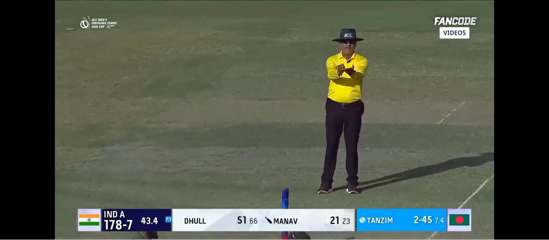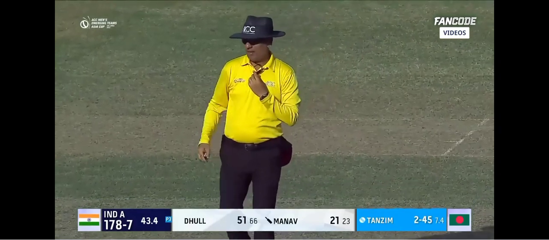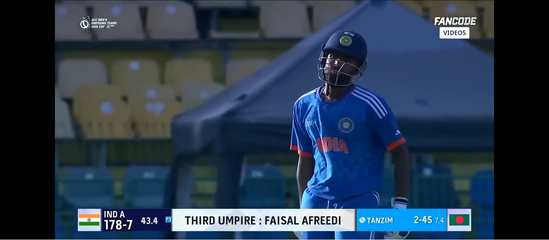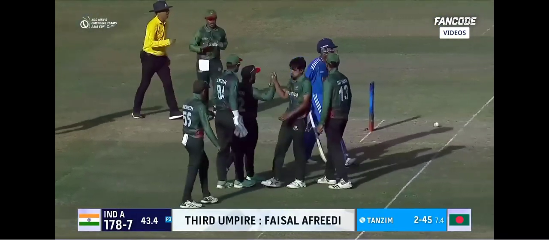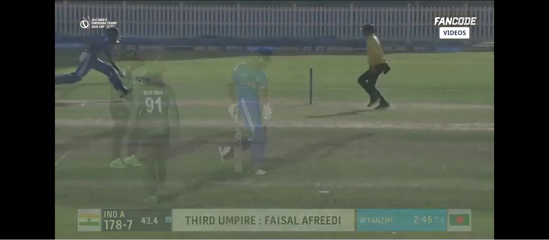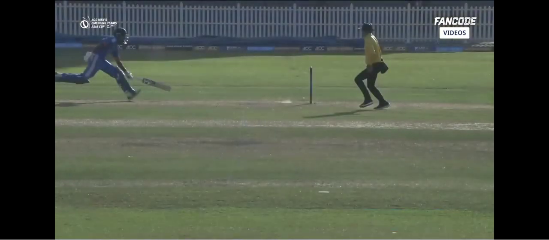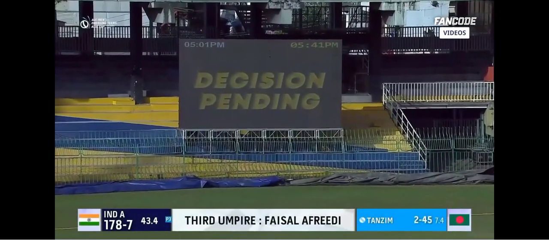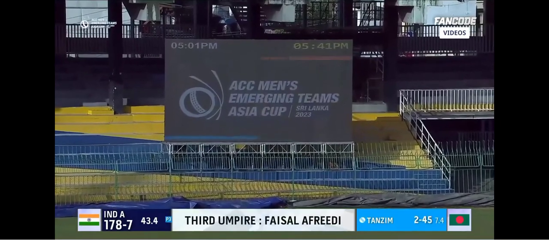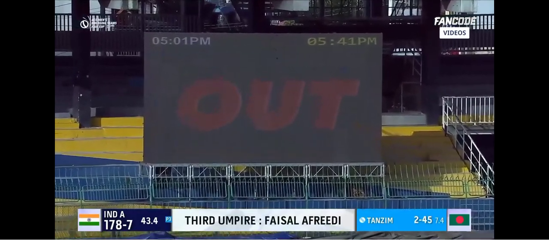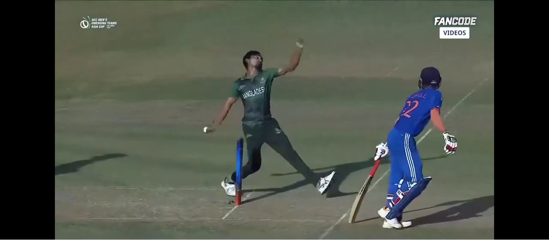Has he? It's been referred to the third umpire, but just looking at the body language of the batsman and the Bangladesh A fielding side, you get a feeling that Manav Sutar may be short of his ground. And he's thrown them down very, very easily. And the confirmation will come up on the giant screen. Out it is, no doubt in that. Sutar was run out in this fashion.